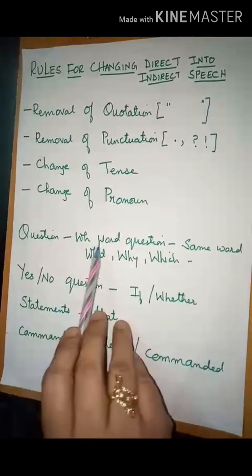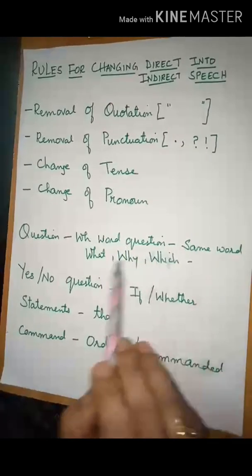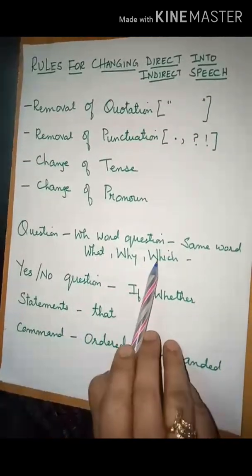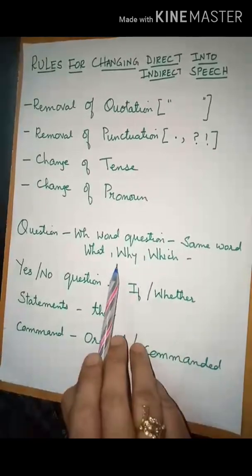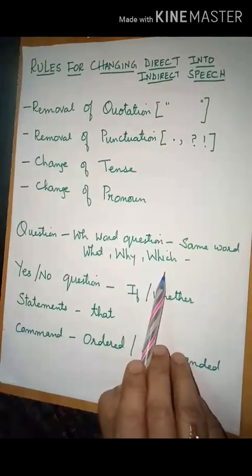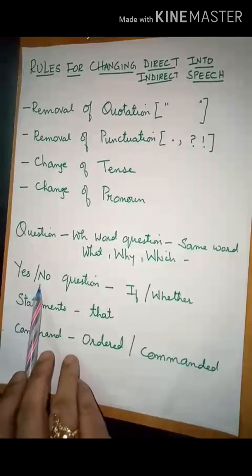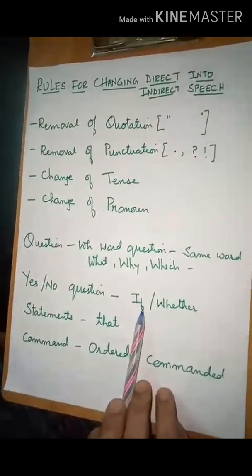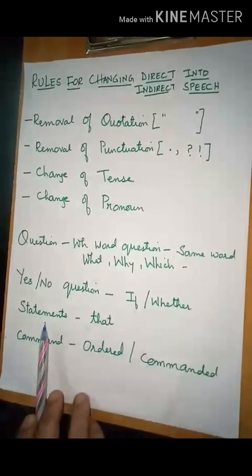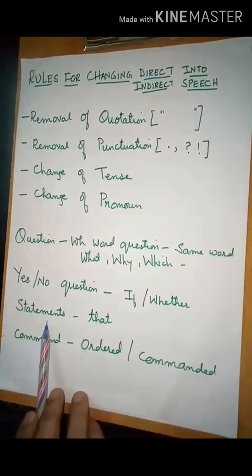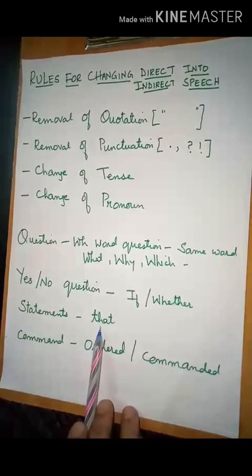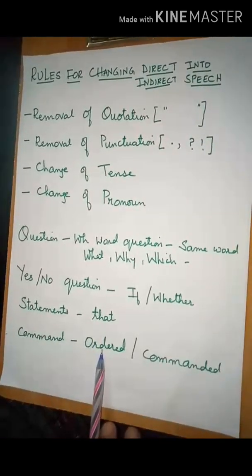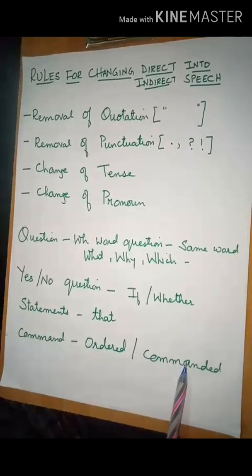Whenever you get a WH word question, the same word will be repeated in the indirect. If it is what, why or which in the direct speech, the same word will be repeated in the indirect speech. But if it is a yes or no type of question, you have to use if or whether. Now, if there is a statement, then you will be introducing the word that. If it is a command, you have to use ordered or commanded.